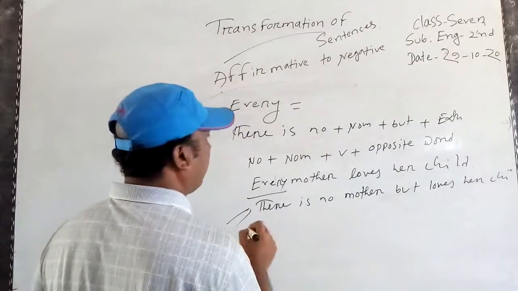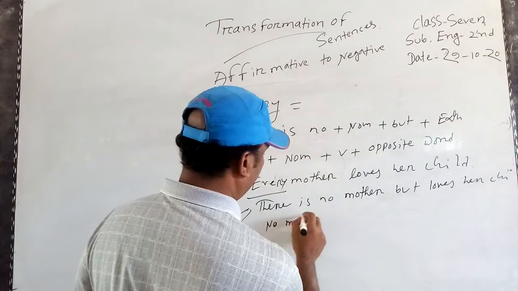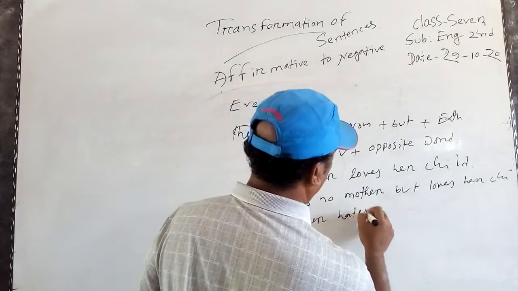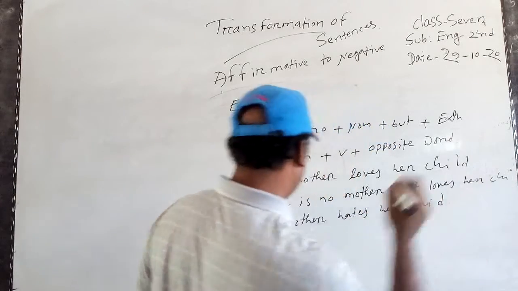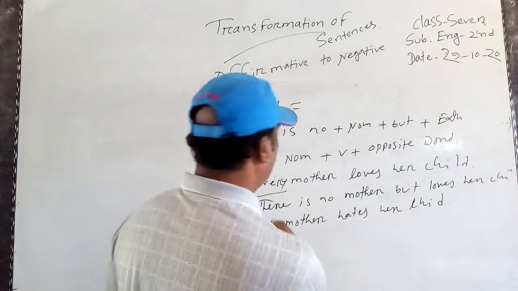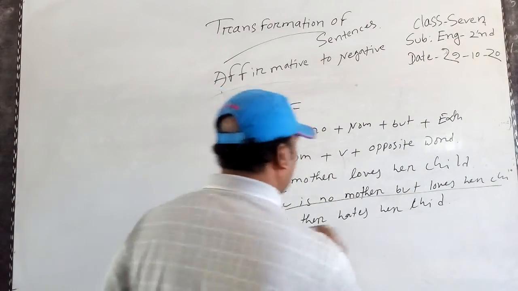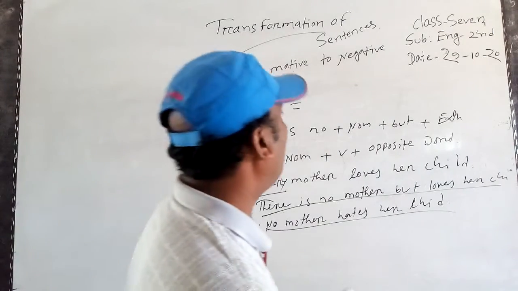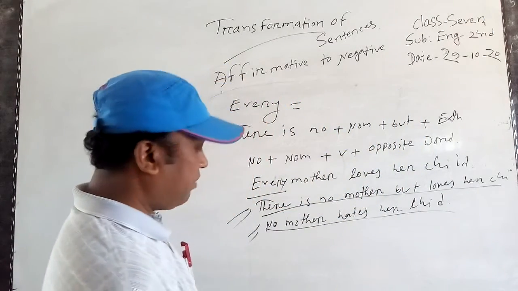Mother is a noun. Okay, this is the rule. And another rule: no mother hates her child. So there is no mother but loves her child. Same words, same sentences. No mother hates her child has the same meaning. So it will be easy to understand affirmative and negative.